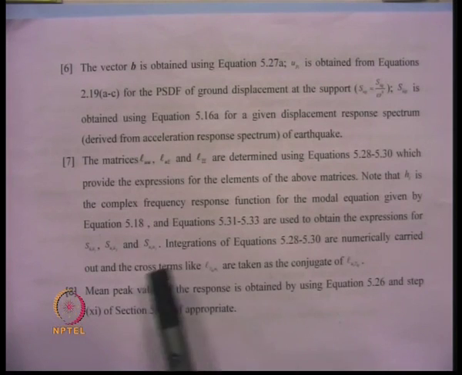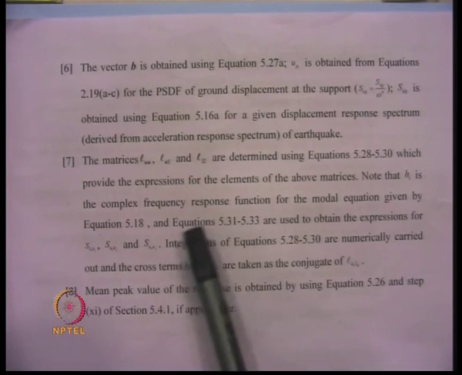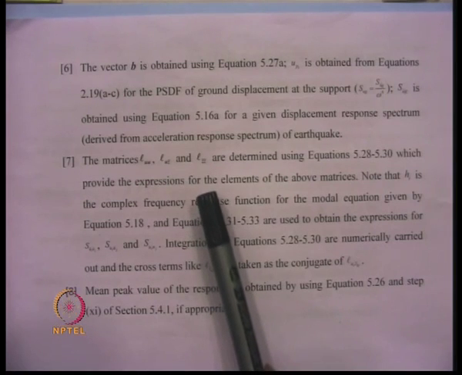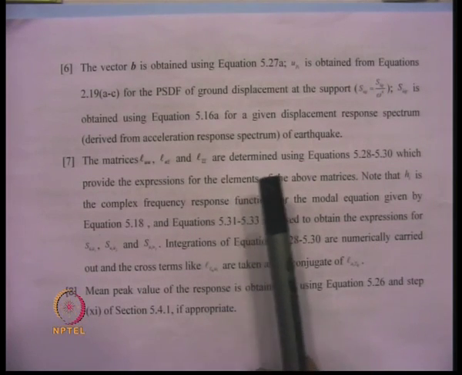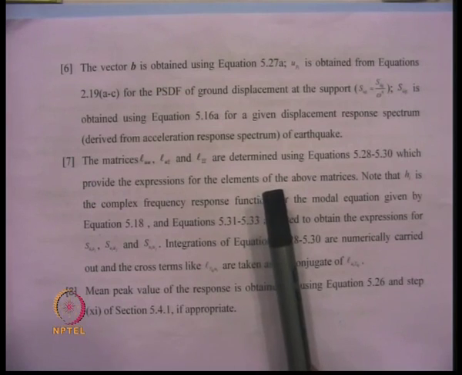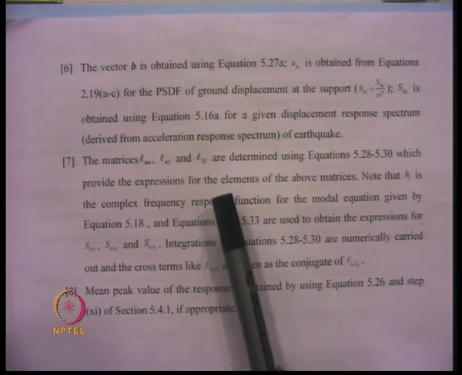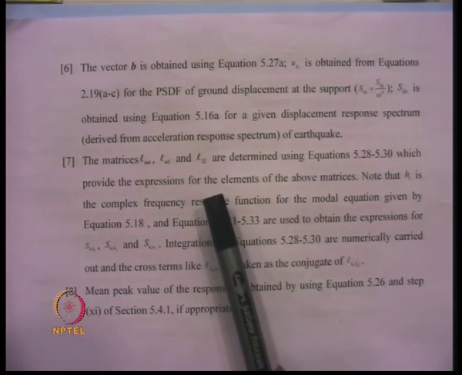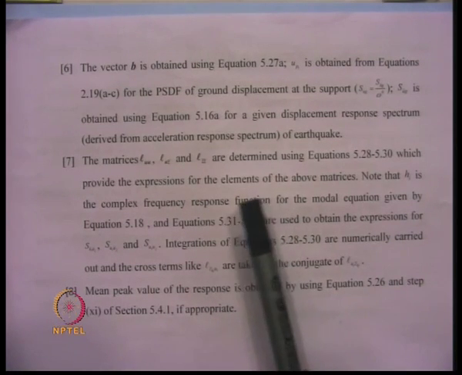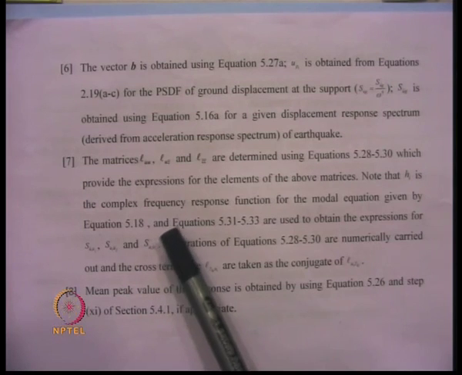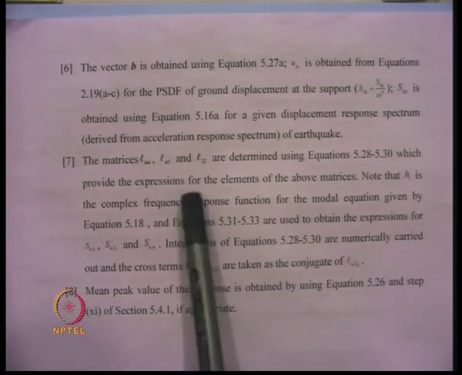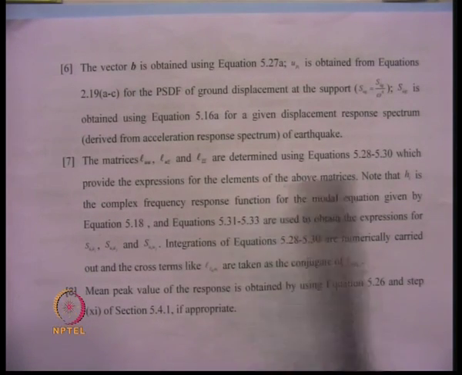The cross power spectral density function that is required between the displacement at one support and the acceleration at the other support, the cross power spectral density function between the displacements at two supports, and the cross power spectral density function between the accelerations at two supports, are required in those integrations.